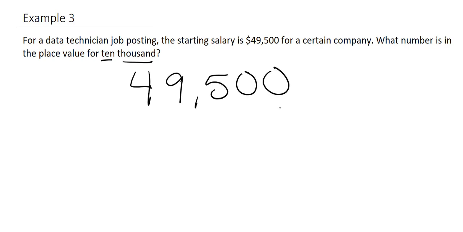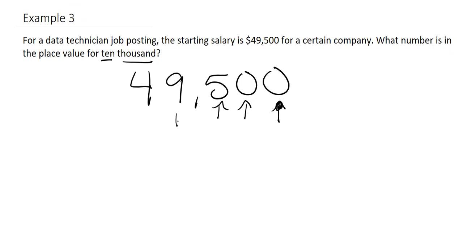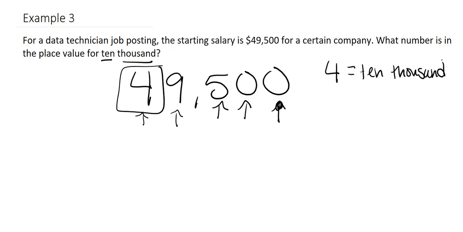We start at our ones place value, then move to the left, which is our tens, then our hundreds. Then this 9 is our thousands, and next we have our 10,000s. So we would say 4 is the place value for the 10,000. So that would be our answer.